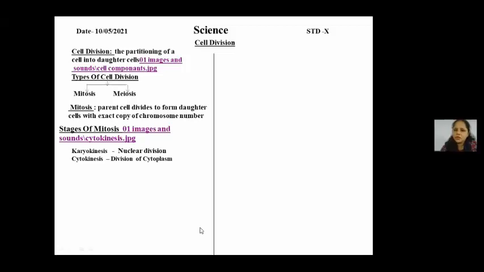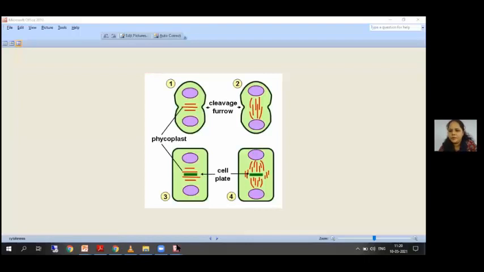Let me just show you the picture. Is it visible? Yes, ma'am. So students, as you can see, these purple color circles are nothing but the nucleus. So this is the karyokinesis, nuclear division. Whereas this green color background is the cytoplasm. This is the cytoplasmic division, that is cytokinesis. So this is how a parent cell divides into two, forming two daughter cells.